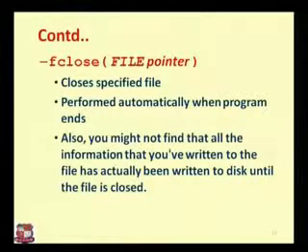Also, you might not find that all the information you have written onto a file is actually written to the disk until the file is closed. When we input something onto the file, that file contains memory, and that memory is the memory of your disk. When the disk memory is filled, the file will automatically be closed.